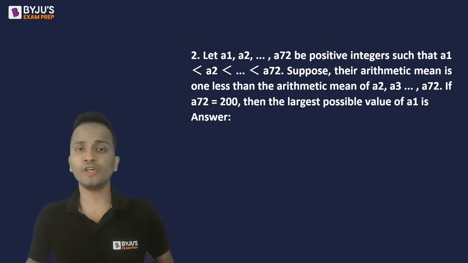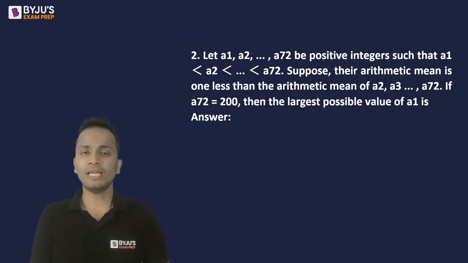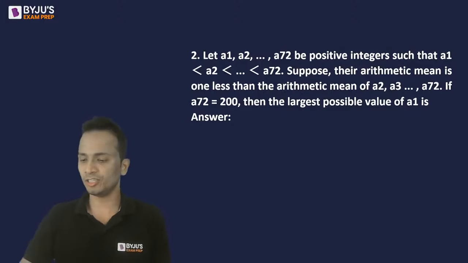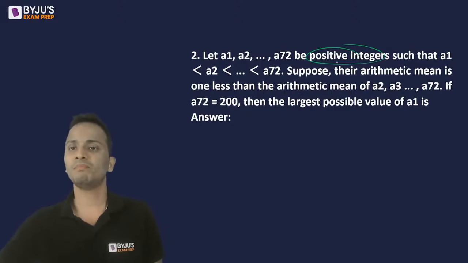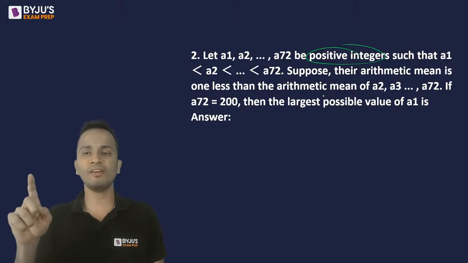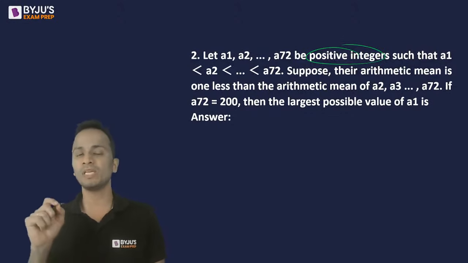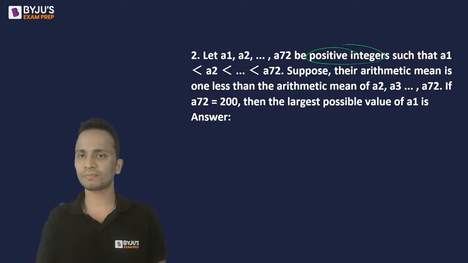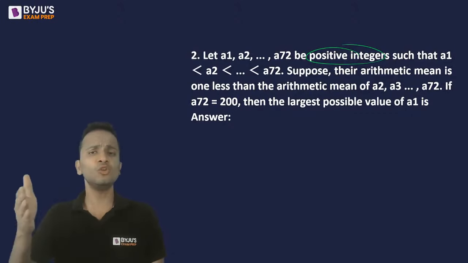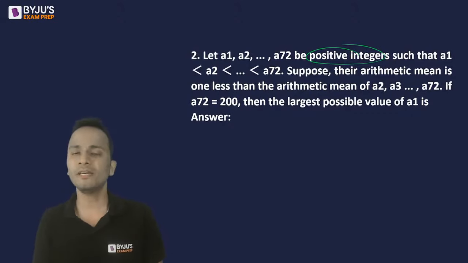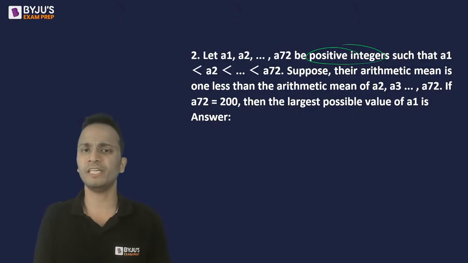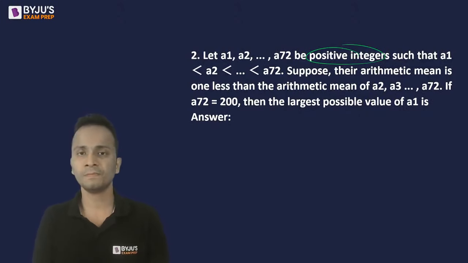Now, this is a very tricky question. Let A1, A2 up till A72 be positive integers. Important, huh? Positive integers such that A1 is less than A2, is less than A3, and so on. So basically, A1, A2, A3, and so on, these are in increasing order, and all of them are positive integers. All of them are natural numbers.